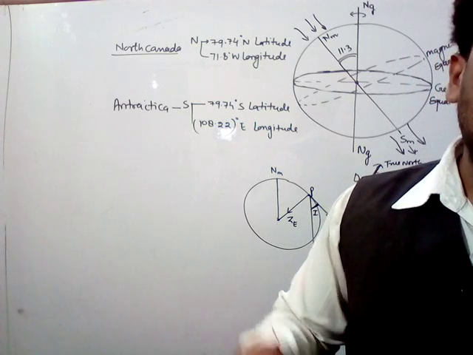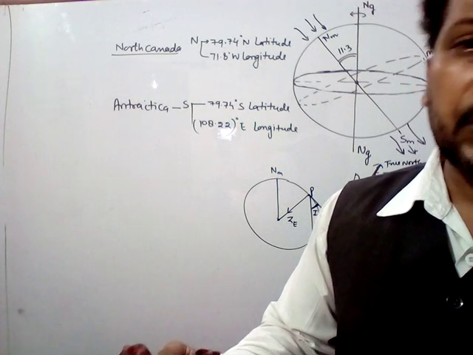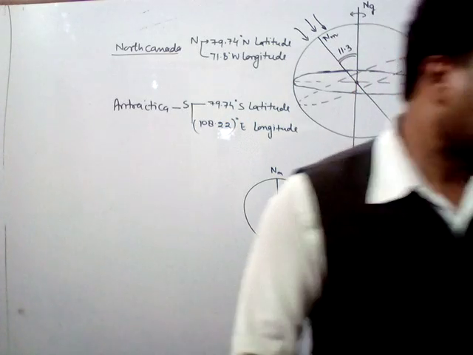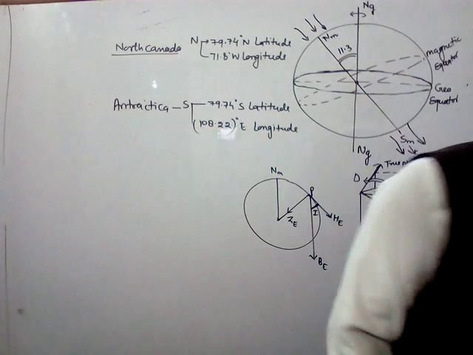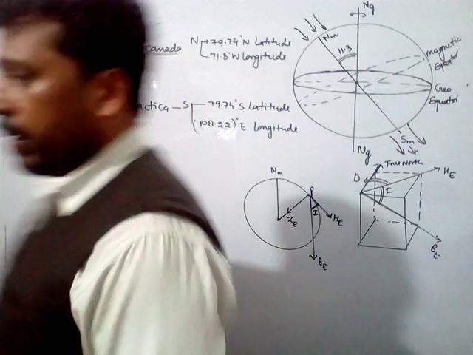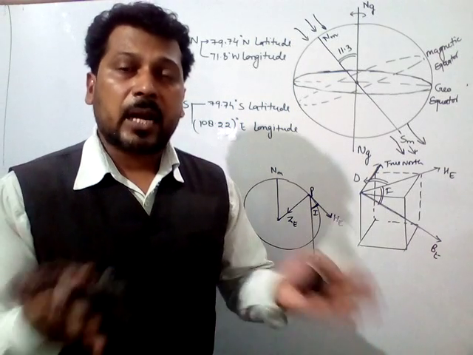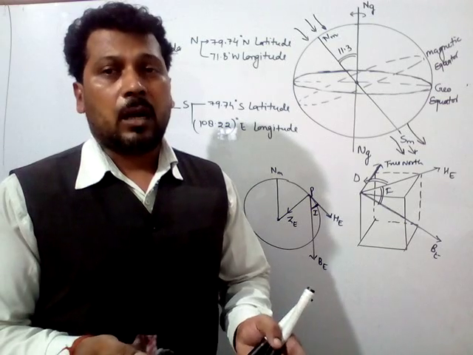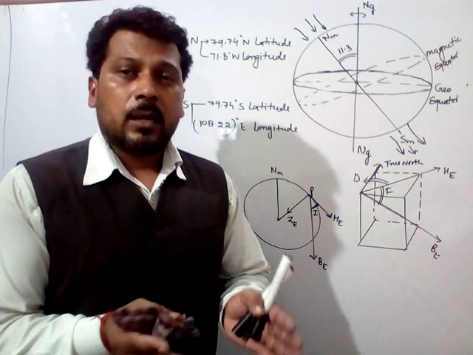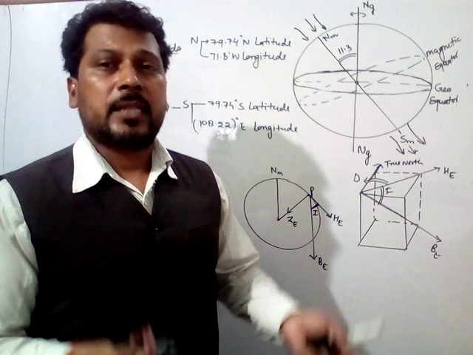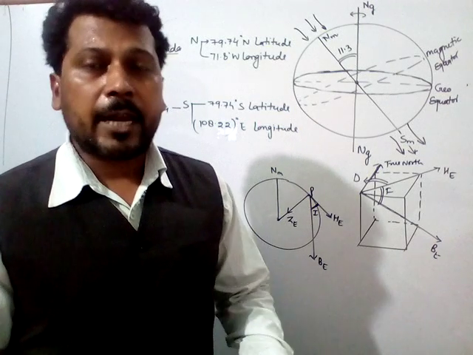So due to this some magnetism is produced, that is known as the dynamo effect. Simply we can say that the magnetism produced by the convectional motion of molten material like iron and nickel is known as the dynamo effect.